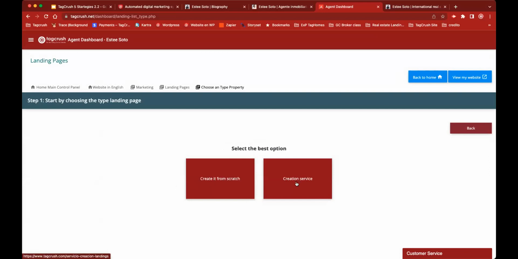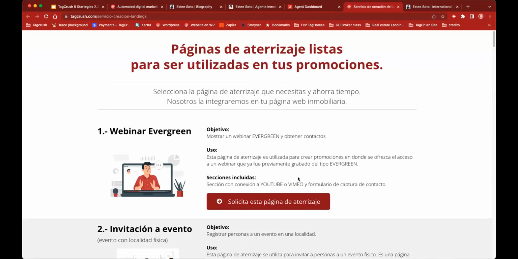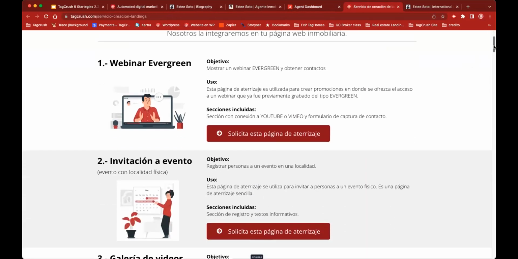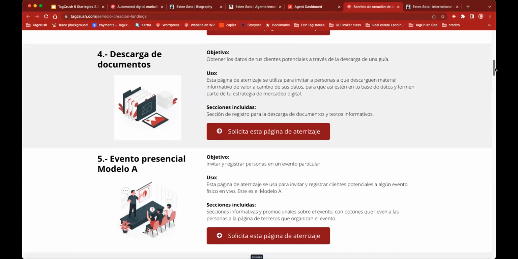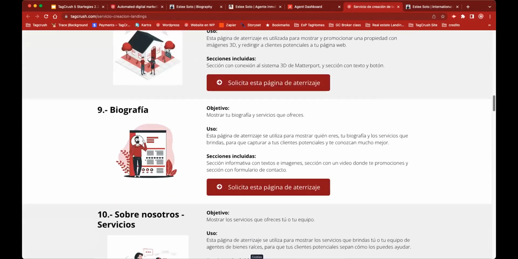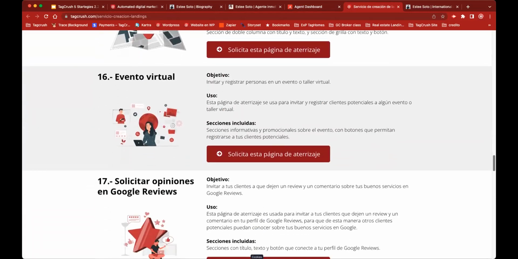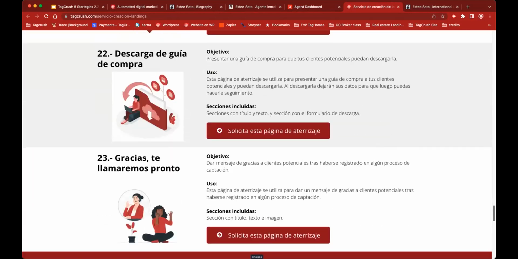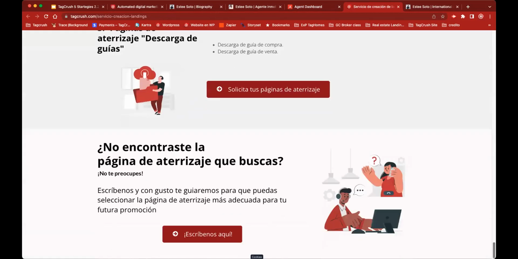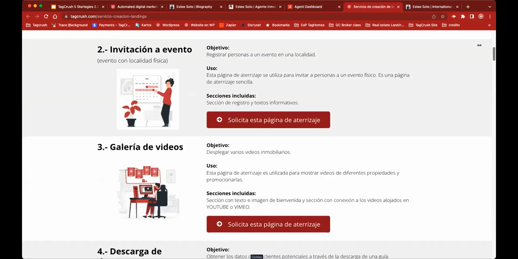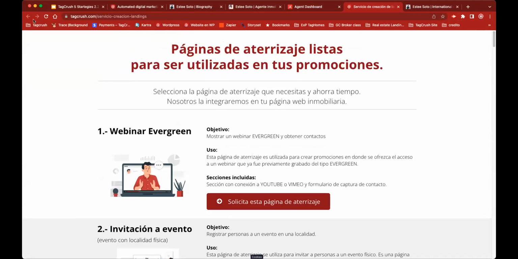Easily. We can go generic, creation service, and it will ask me what kind of page, because we can create these pages for you. So if you don't want to go through the process of creating the page, we do have these pages for you, and we can create them for you. And you can ask for these pages.